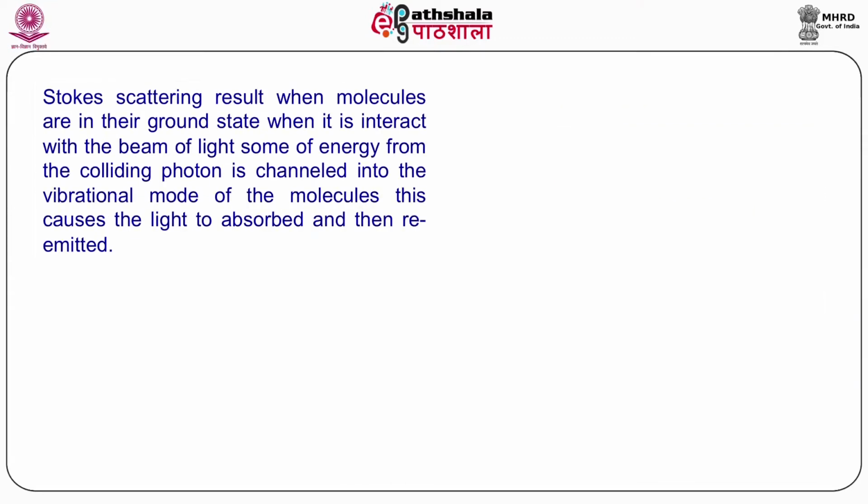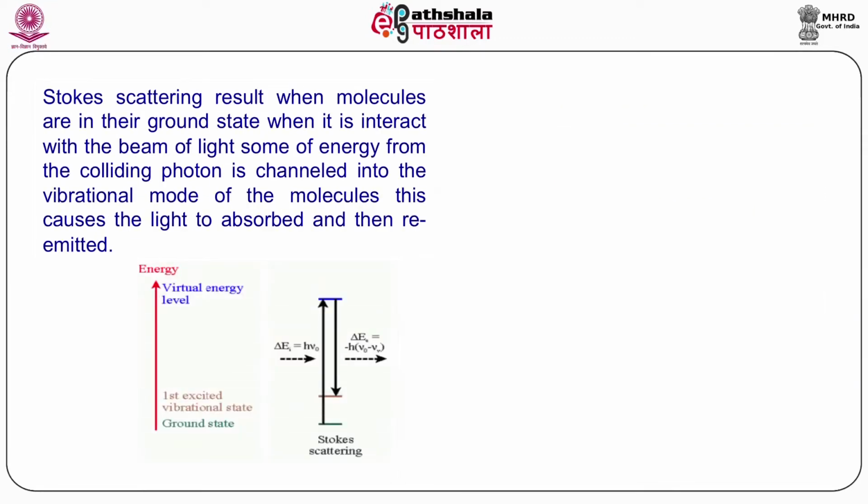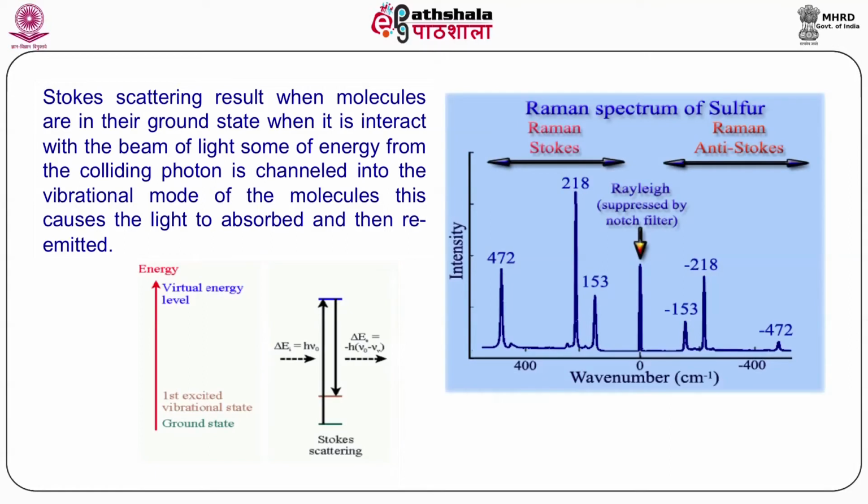We try to see here the Raman spectrum of sulfur. So first we should understand that Stokes scattering results when molecules are in their ground state. When they interact with the beam of light, some of the energy from the colliding photon is transferred into the vibrational mode of the molecule.